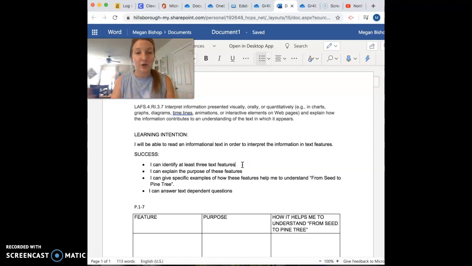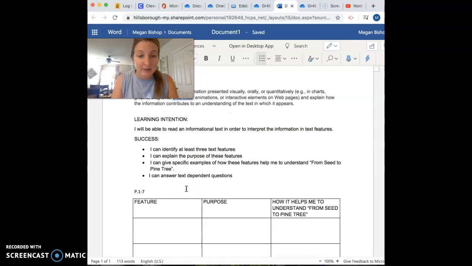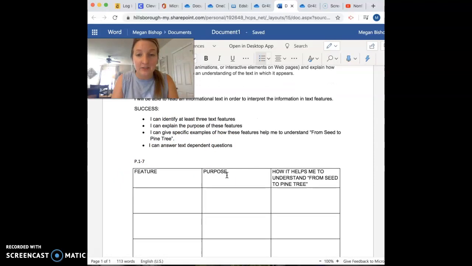Remember, the purpose of a text feature is to provide us extra information. Text features are so important. We never want to ignore a text feature, especially in informational text. So our success criteria today: I can identify at least 3 text features. I can explain the purpose of these features. I can give specific examples of how these features help me to understand the text From Seed to Pine Tree, and I can answer text-dependent questions.